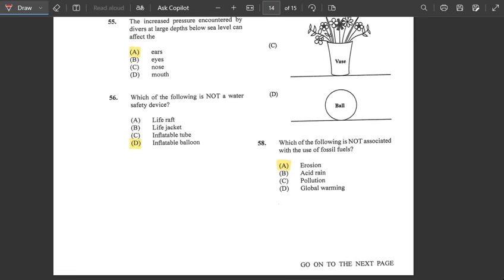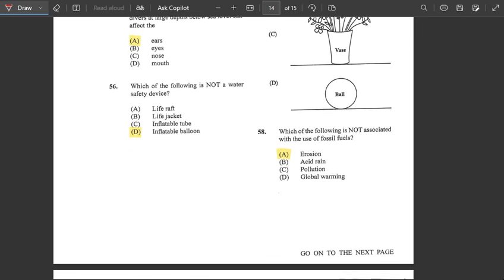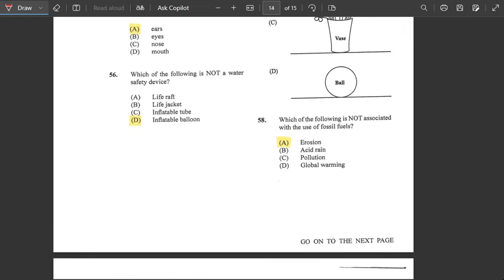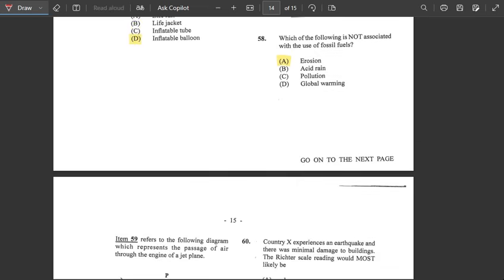58. Which of the following is not associated with the use of a fossil fuel? An eruption would not be associated with the use of a fossil fuel.